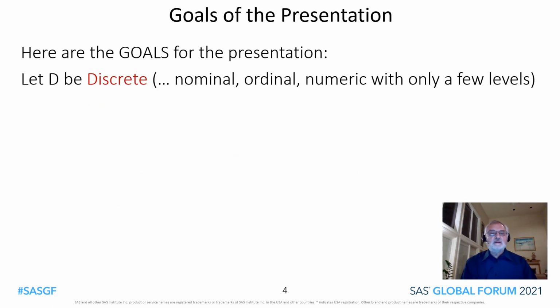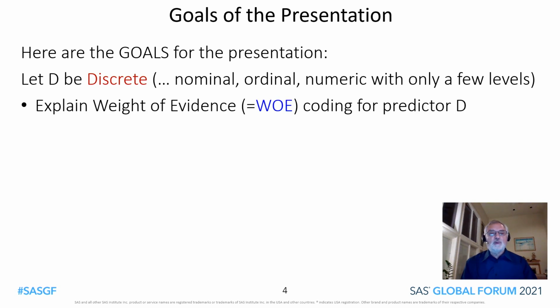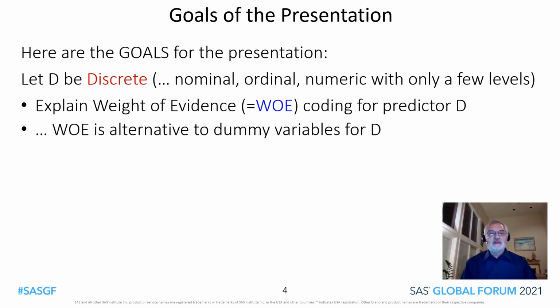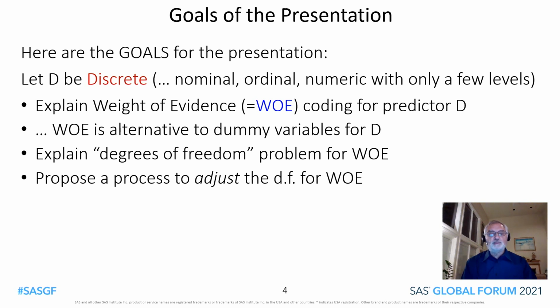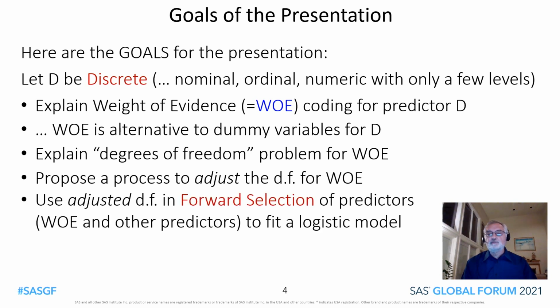First of all, let D be a discrete predictor, nominal, ordinal, or numeric, with only a few levels. Now we will explain the weight of evidence coding for predictor D. Weight of evidence is an alternative to dummy variable coding for D. Then we will explain the degrees of freedom problem for weight of evidence coding and propose a process to adjust the degrees of freedom for a weight of evidence coded predictor.